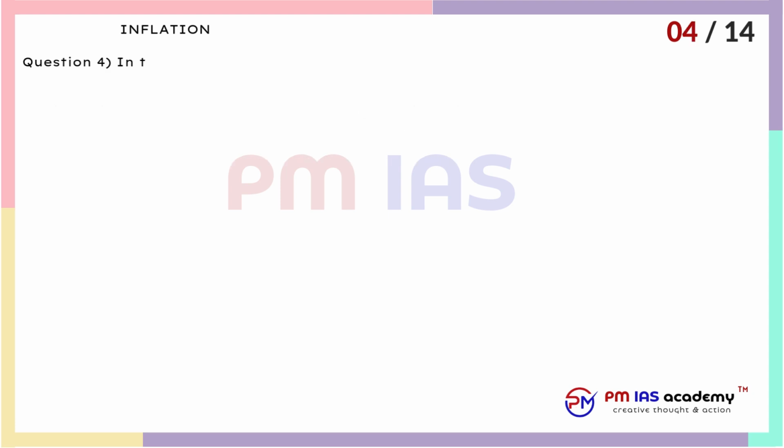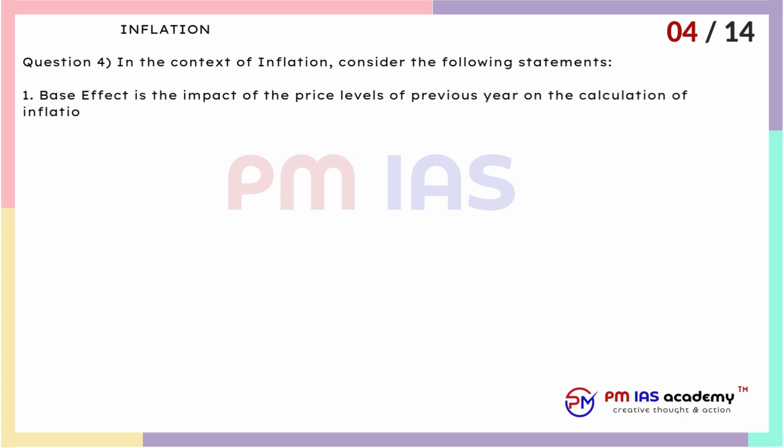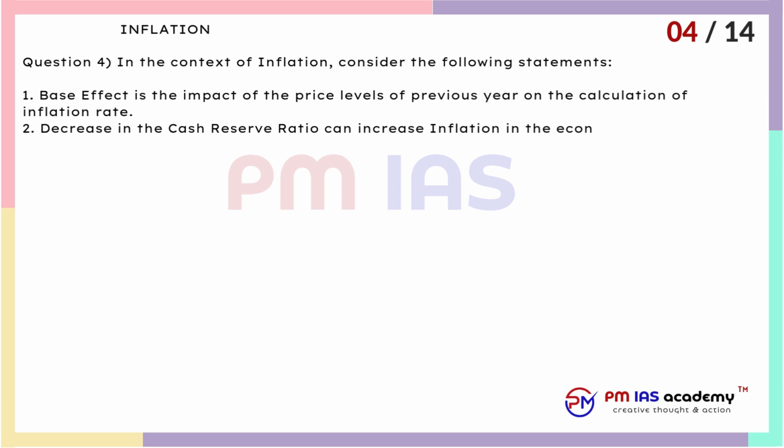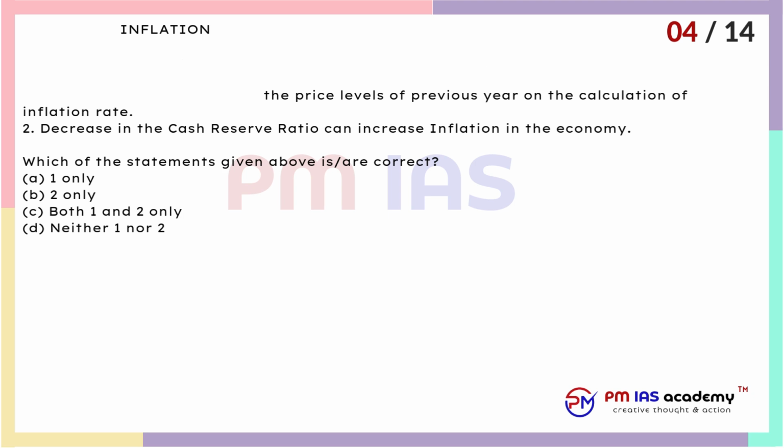Question 4. In the context of inflation, consider the following statements. 1. Base effect is the impact of the price levels of previous year on the calculation of inflation rate. 2. Decrease in the cash reserve ratio can increase inflation in the economy. Which of the statements given above are correct? A. 1 only. B. 2 only. C. Both 1 and 2 only. D. Neither 1 nor 2.